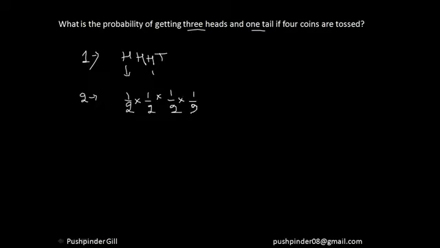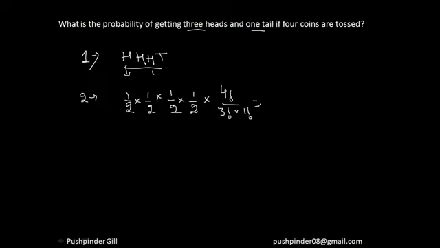Now comes the question that this can arrange itself in a certain number of ways. So what are those certain number of ways? As I told you earlier, the factorial should be the number of variables, 1, 2, 3, 4. That means 4 factorial divided by the number of times each is repeating itself. So H is repeating 3 times, so divided by 3 factorial, and T is repeating 1 time, that means divided by 1 factorial, which means just 1 only. So I have my answer over here. You can solve it and you can get the answer, right?